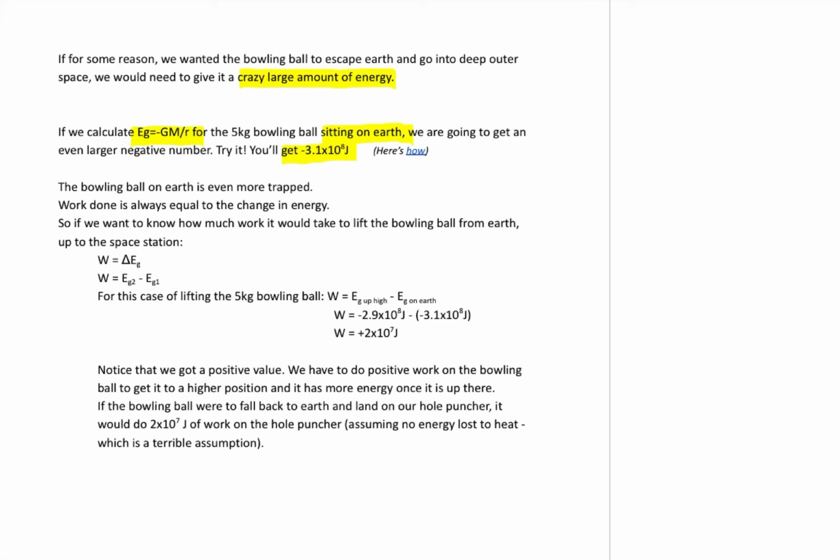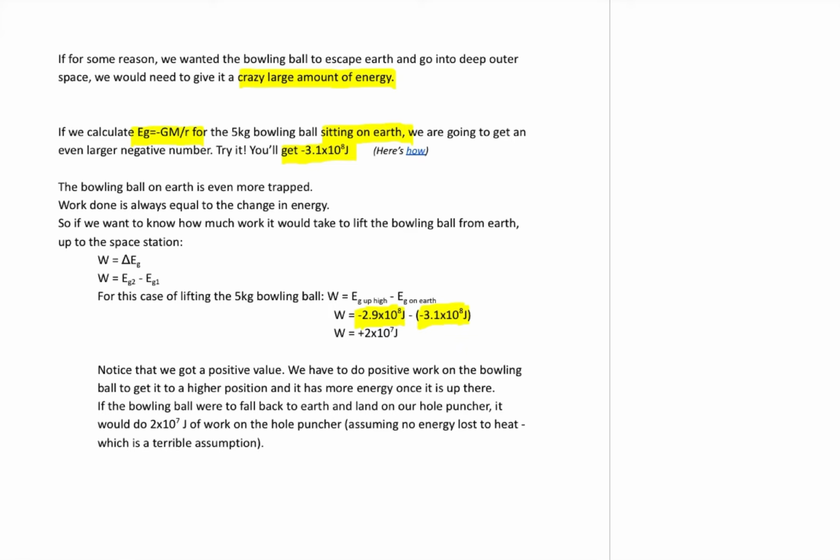To compare, let's type down here the answer to the first one, when the bowling ball was up high by the space station. The number that you should have got if you did it, or in the video if you watched it, the number I got was negative 2.9 times 10 to the 8 joules. That's negative 290 million joules. If we do the same calculation when the bowling ball is on Earth, we get another ridiculously large negative number, negative 3.1 times 10 to the 8, negative 310 million joules. Those are both huge, big negative numbers, but the fact that the one at the space station, the negative 2.9 number, is less negative than the other number means it has more energy when it's by the space station.